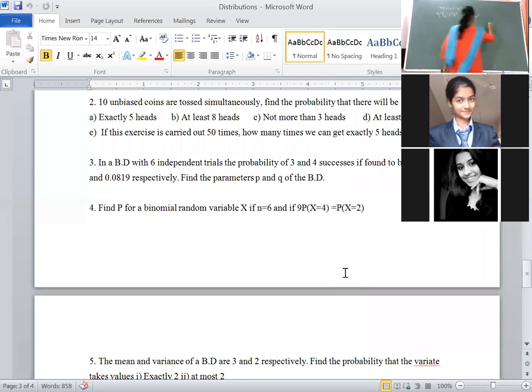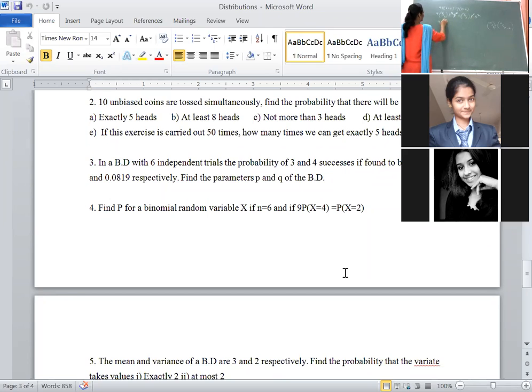Here, see, nCr can be written as nC(n minus r). No need to calculate here. 6C4 is there. Since nCr is nC(n minus r), here also you will get 6C2. If you want to calculate, you can calculate: 20 and 20 on the left hand side and right hand side get cancelled. Then what remains? Here p to the power of 4, here p square. Here p square remains. Here q square gets cancelled. Here q square remains.